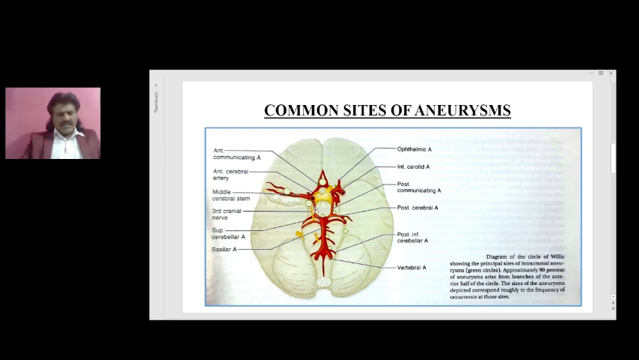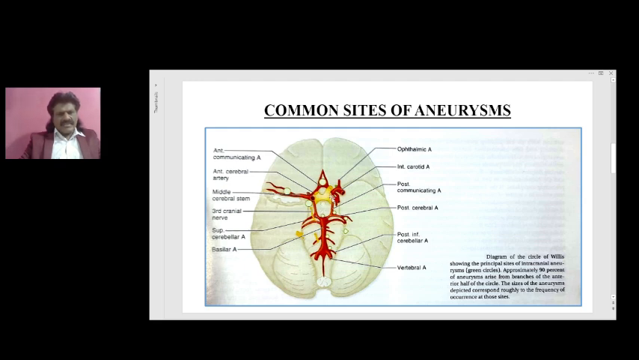Here you can see the posterior communicating artery. This is the posterior communicating artery on this side, and this is the posterior communicating artery on this side, and you see the close relationship between the third cranial nerve and the posterior communicating artery. If there is a dilatation of the posterior communicating artery resulting in aneurysm and rupture, it impinges on the third nerve and they can present with third nerve palsy.